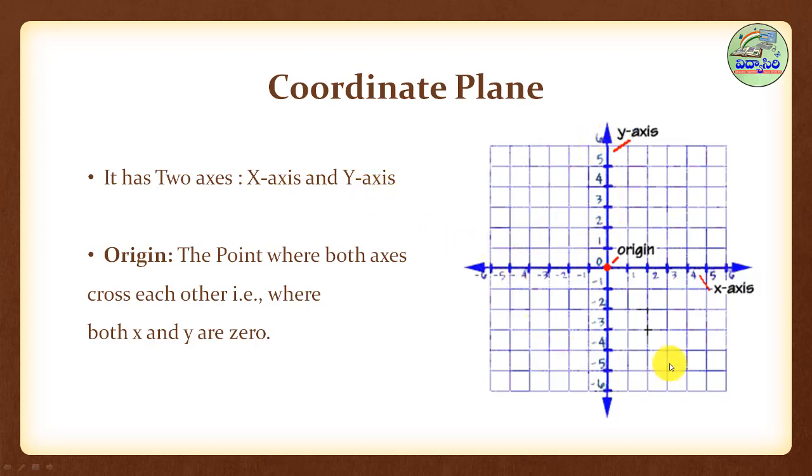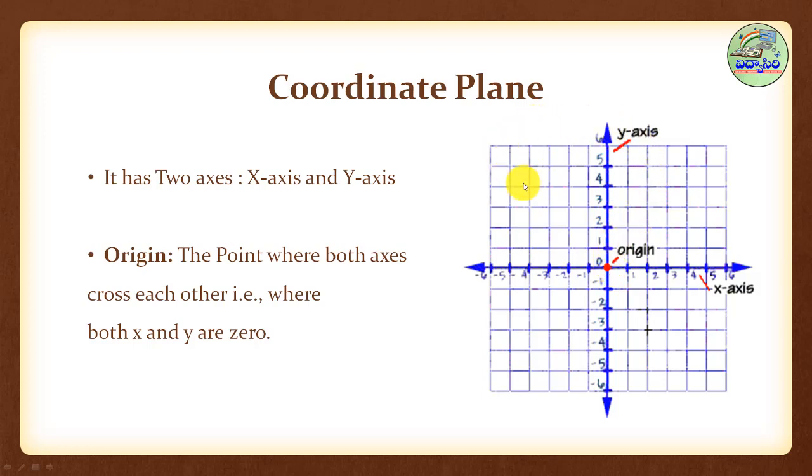The intersecting point of these two axes is called the origin. See in this figure, it is a plane, and the horizontal line is called the x-axis, the vertical line is called the y-axis. The intersection of these two lines is called the origin.